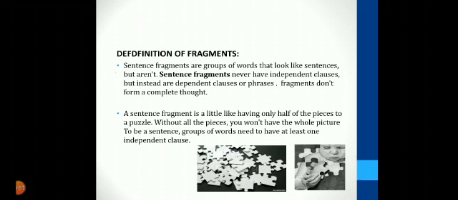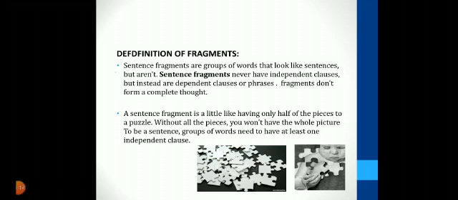Definition of fragments. Sentence fragments are groups of words that look like sentences but aren't. Sentence fragments never have independent clauses but instead are dependent clauses or phrases. Fragments don't form a complete thought. A sentence fragment is a little like having only half of the pieces to a puzzle. Without all the pieces, you won't have the whole picture to make a sentence.